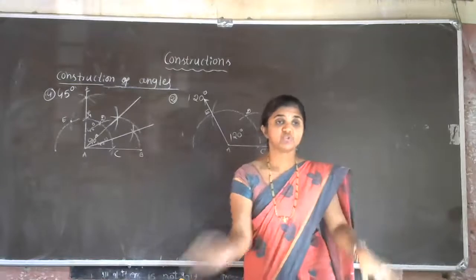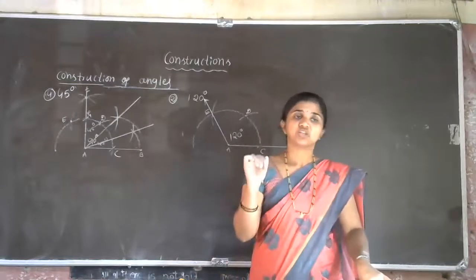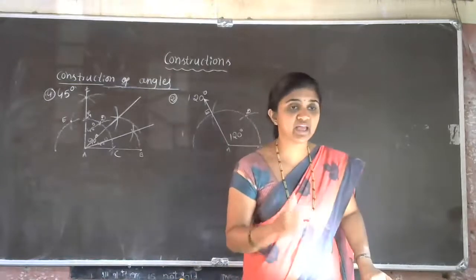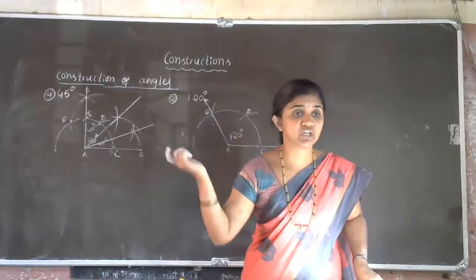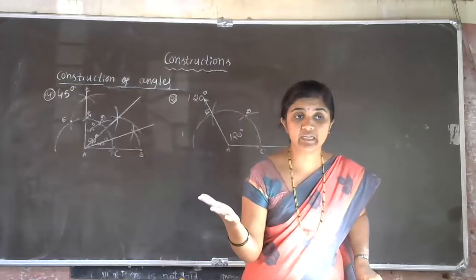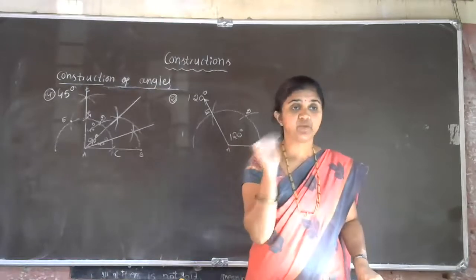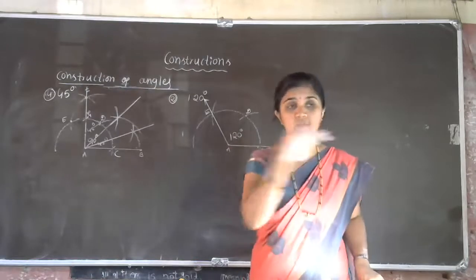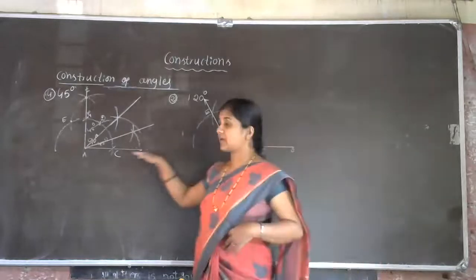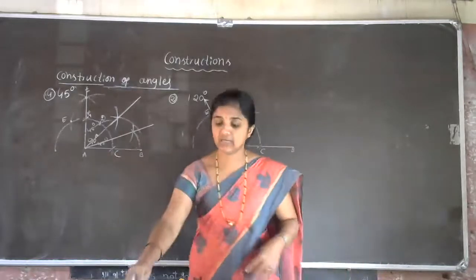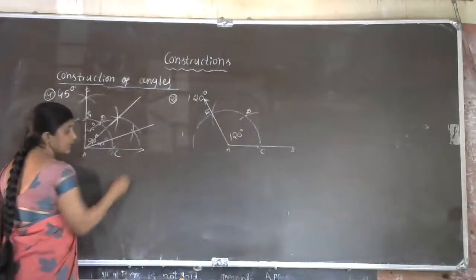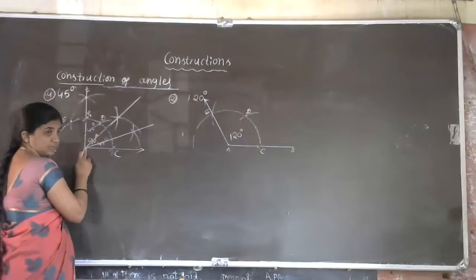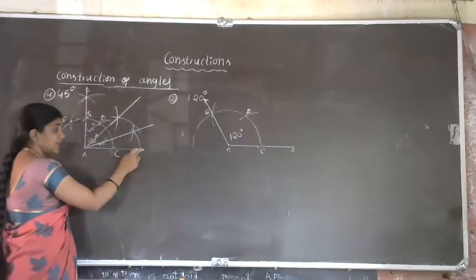First you just draw one ray. You all know the definition of ray. Ray in the sense one initial point and another side which continues up to infinity. So one ray you just take for the first step. Base AB, whatever term we are taking, here you can take one ray A. Then mark one starting point, one ending point, then another side which continues.